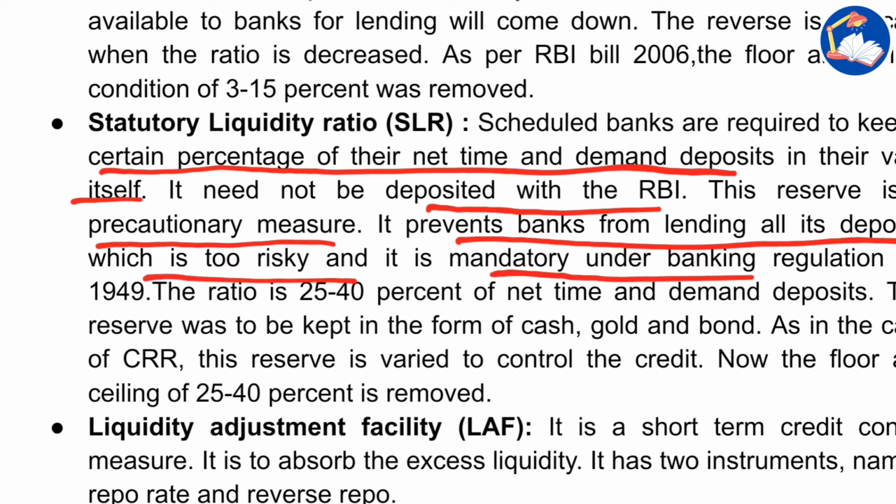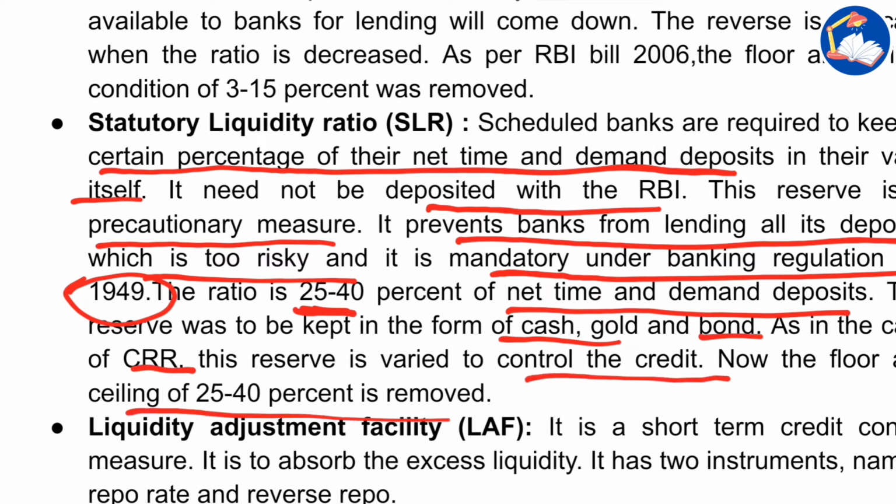It is mandatory under the Banking Regulation Act of 1949. This ratio is 25 to 40 percentage of time and demand deposits. This reserve was kept in the form of cash, gold, and bonds. As in the case of CRR, this reserve is varied to control the credit. Now the floor and ceiling of 25 to 40 has been removed.